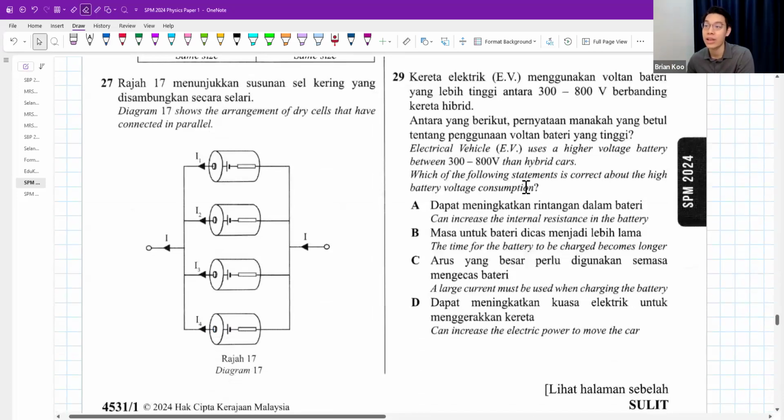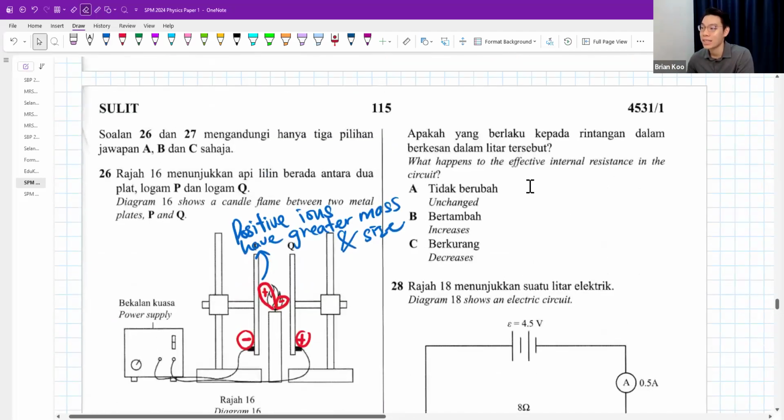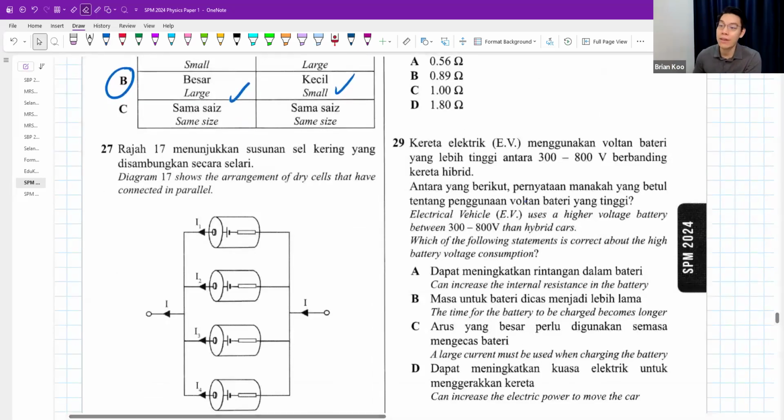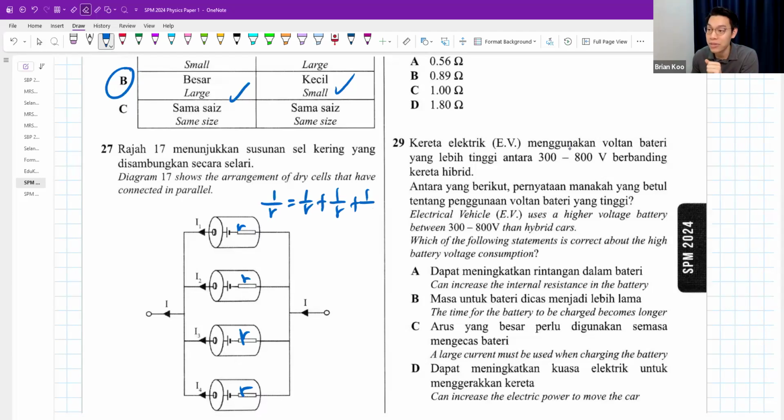The diagram shows the arrangement of dry cells connected in parallel. What happens to the effective internal resistance in the circuit? Well, if each one here has an internal resistance of R, will I get a total internal resistance of 4R? That's not true. Why? Because in a parallel circuit, how do you add your resistance? It's 1 over R plus 1 over R plus 1 over R plus 1 over R, right?